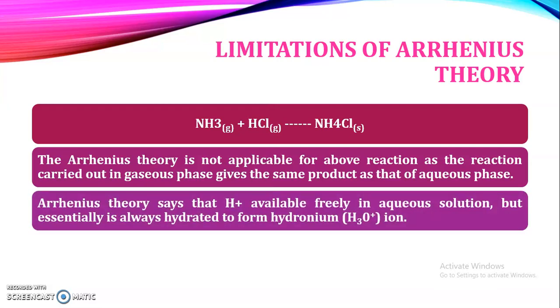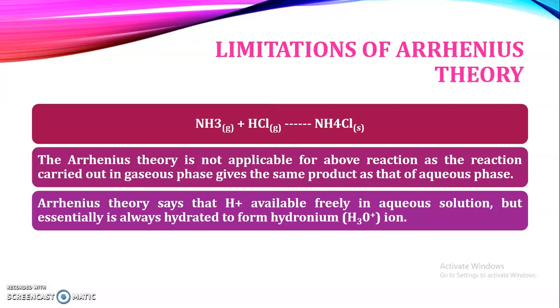And the fourth limitation is that Arrhenius theory says that H plus ions are available freely in aqueous solution, but this is not true. They are always available in the hydrated form to form the hydronium ions.